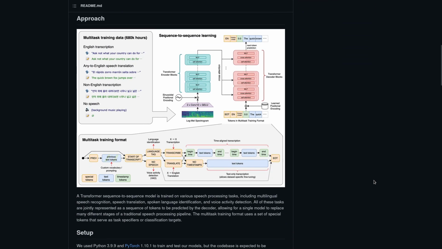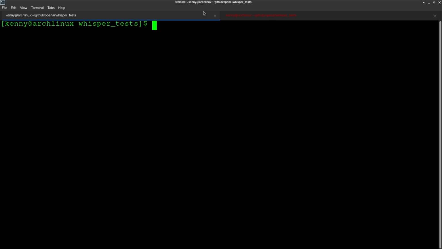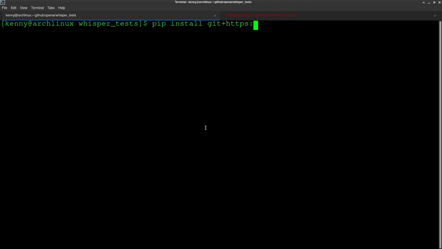But anyway, reading documentation is boring. You guys can do that on your own time. Let's get to installing it. So installing is very simple. If you have pip, you can simply install it with pip. This command here will automatically pull down the latest data from the OpenAI Whisper GitHub.